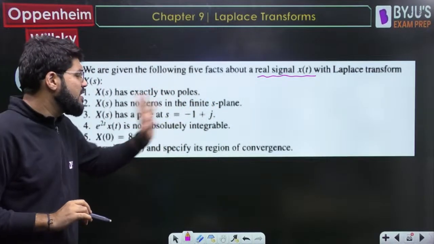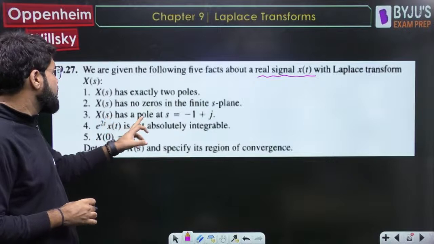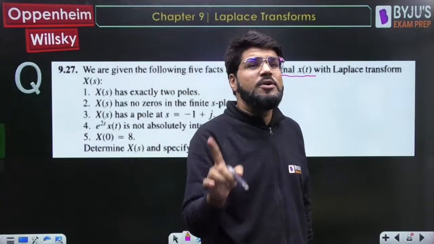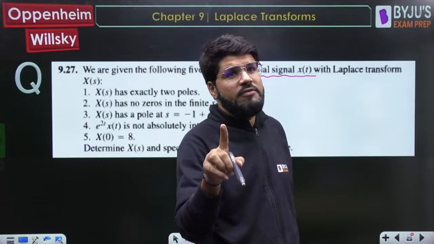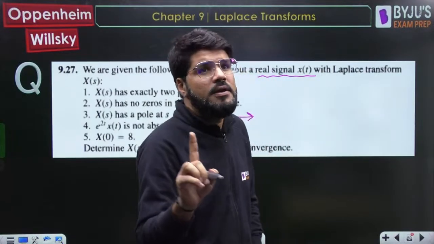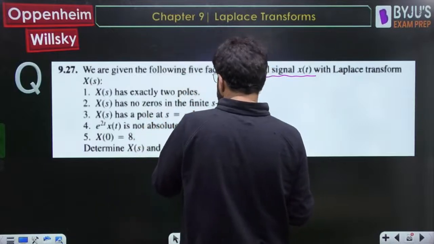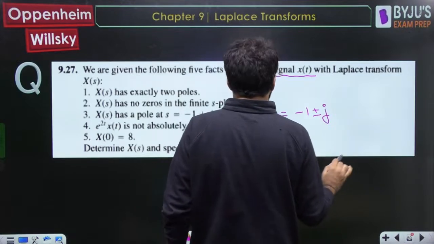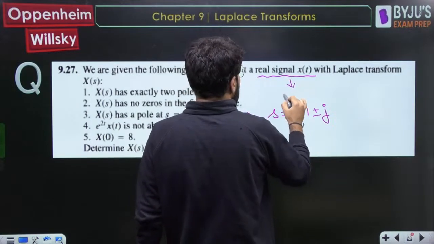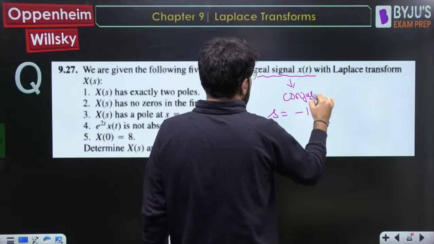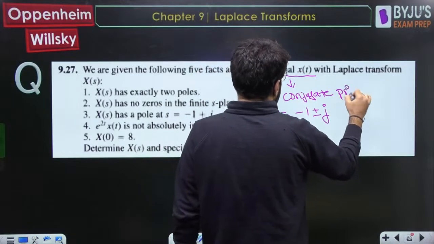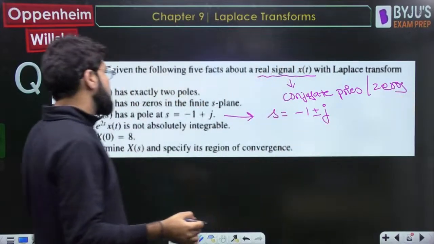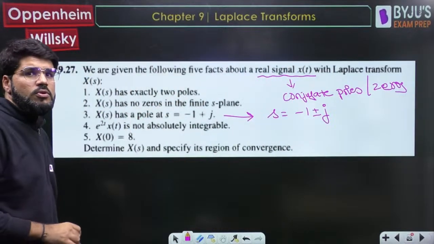X(s) has no zeros in the finite s-plane. X(s) has a pole at -1 + j. Whenever there is a real signal, poles and zeros always appear in complex conjugate form. If it is complex, it will be a conjugate pair. So if there is a pole at -1 + j, there will also be a pole at -1 - j. Because of a real signal, you will have conjugate poles or zeros. So both the poles are known to us. It has two poles and both are known.